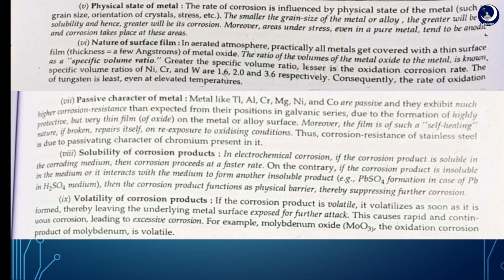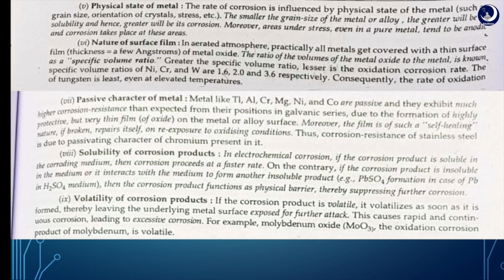Nature of surface film: the greater the specific volume ratio, the lesser is the oxidation corrosion rate. Passive character of metal, which will be mainly discussed in galvanic series, that is, the lower the position of the metal or alloy in the galvanic series, the slower will be the rate of corrosion.